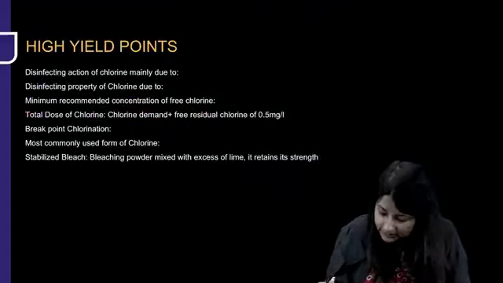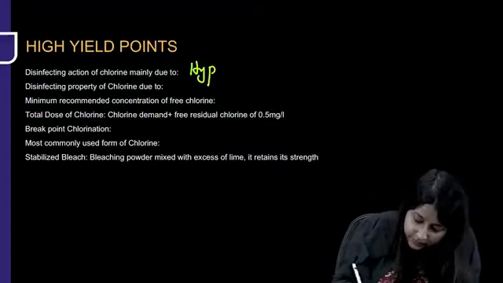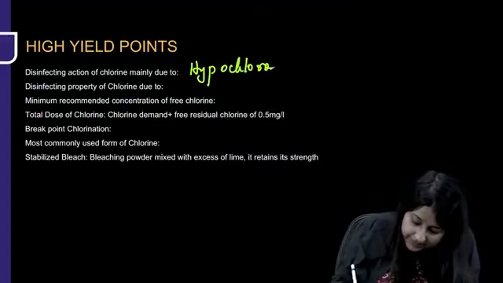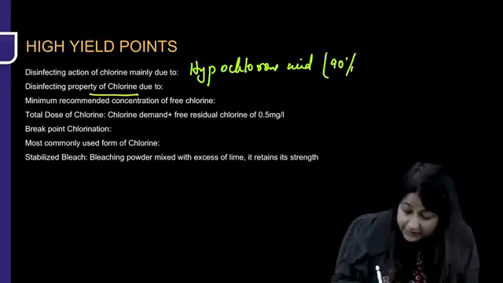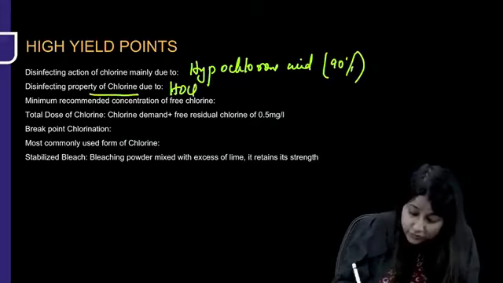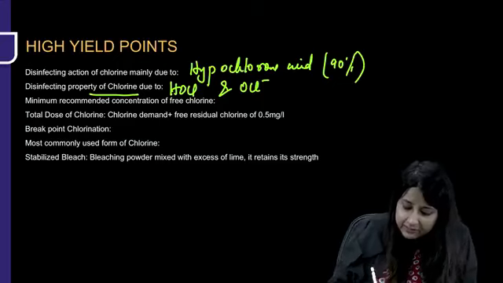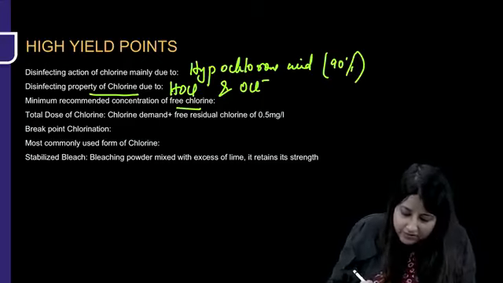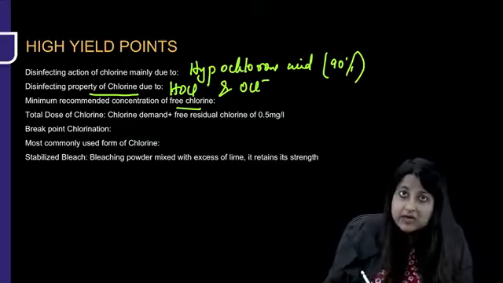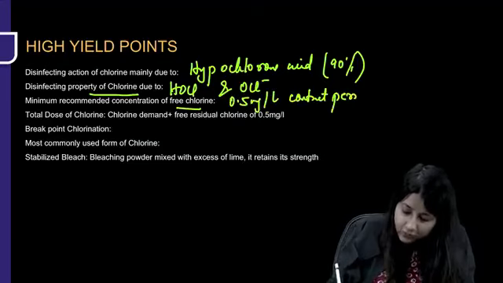Just to sum up, the disinfecting action of chlorine is mainly due to hypochlorous acid, 90%. But if somebody asks, disinfecting properties are due to both HOCl and OCl minus, hypochlorous acid and hypochlorite ion. Minimum recommended concentration of free or residual chlorine is 0.5 milligram per liter for a contact period of 1 hour.